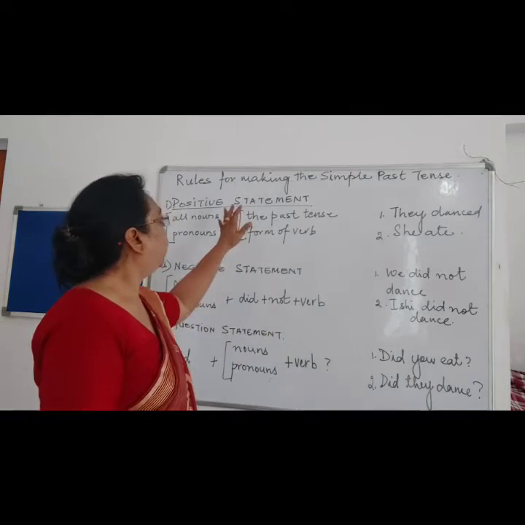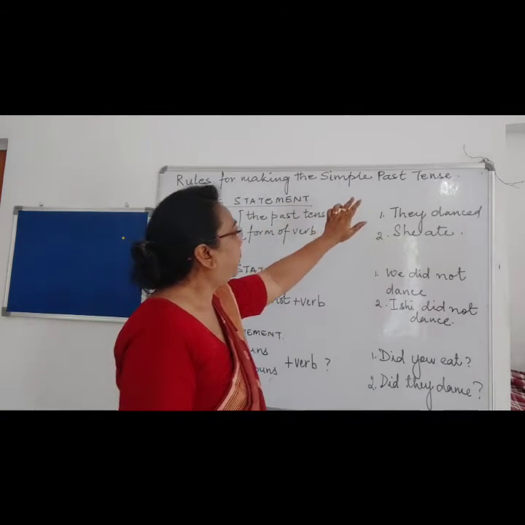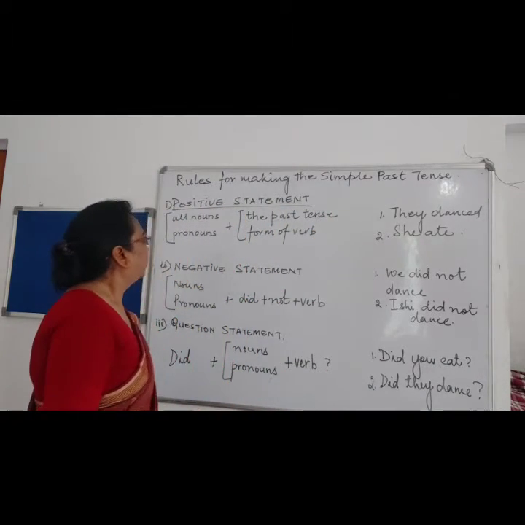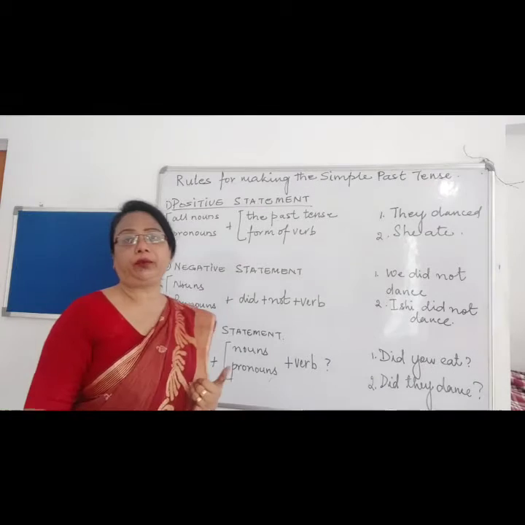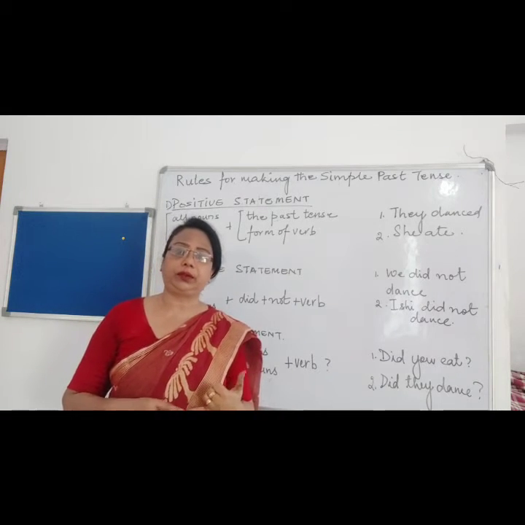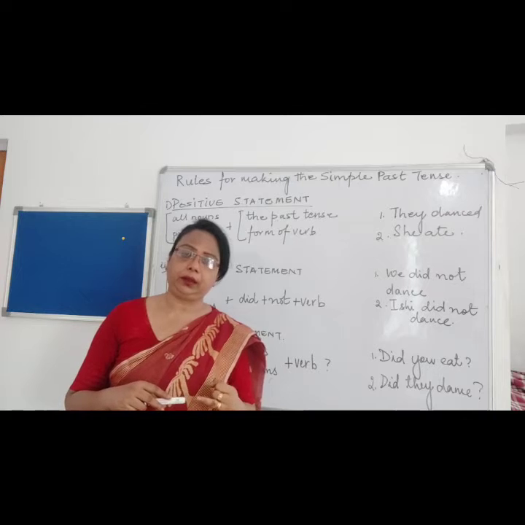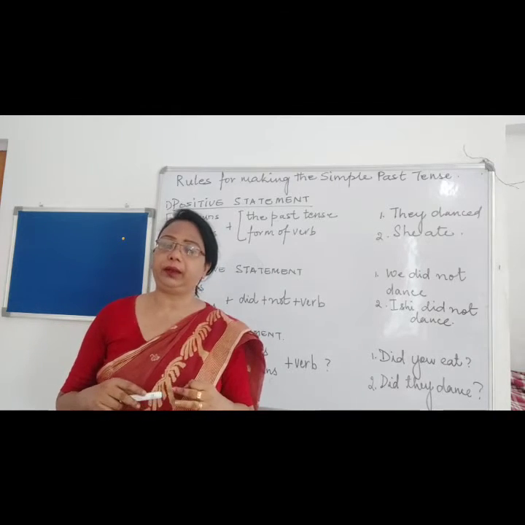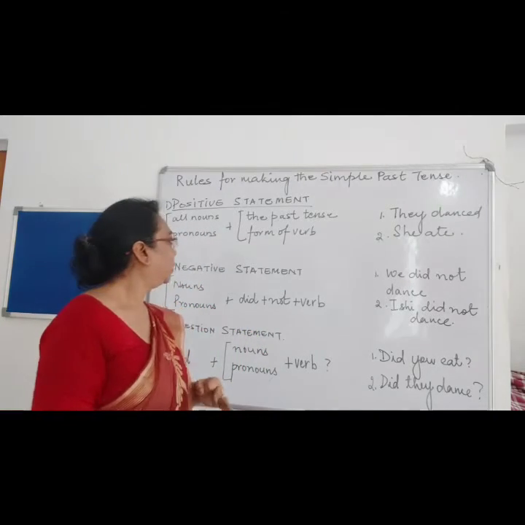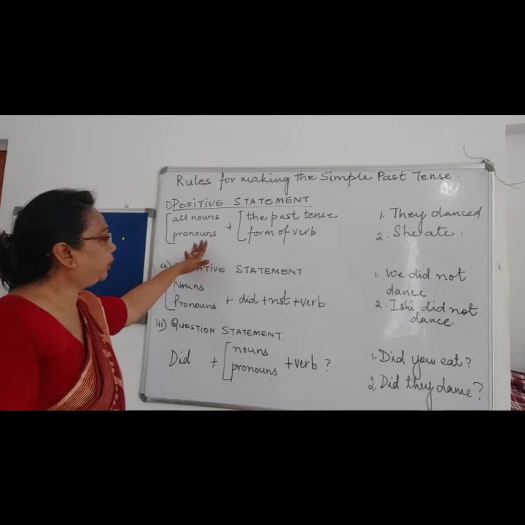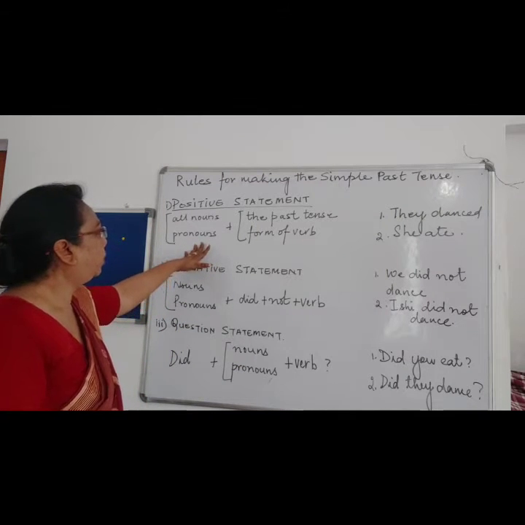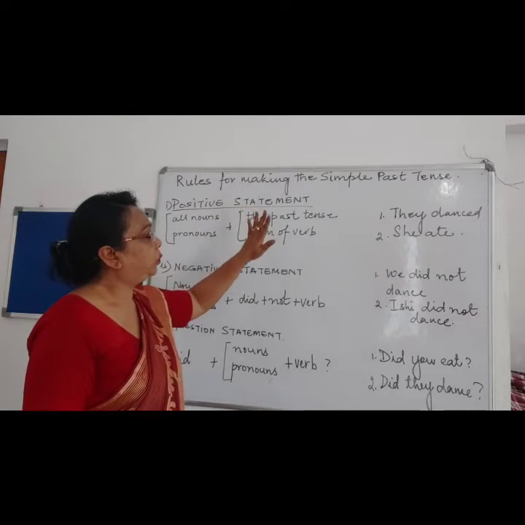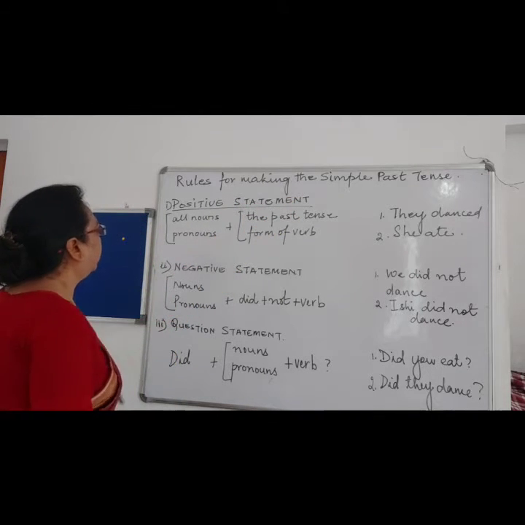Now let us see the rules of the simple past tense. So as I told you, in every sentence there are positive sentences, negative sentences and question sentences. So first we'll see the positive sentences. What are the rules for the simple past tense?